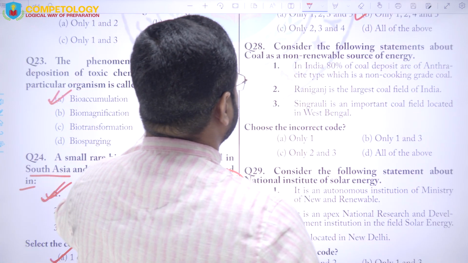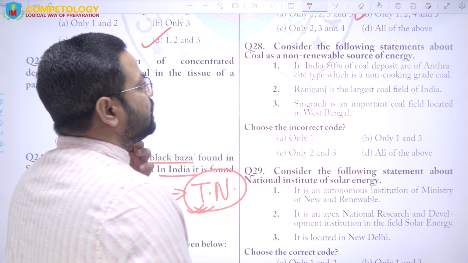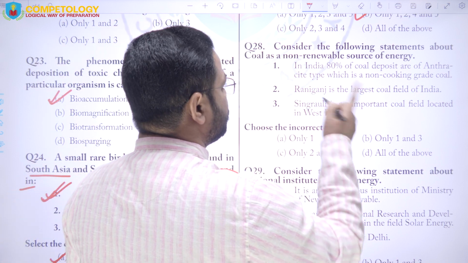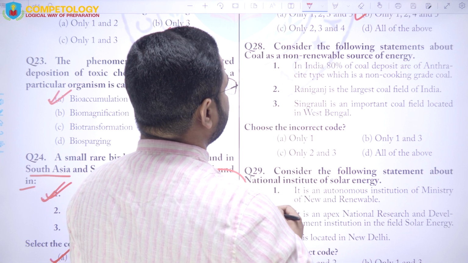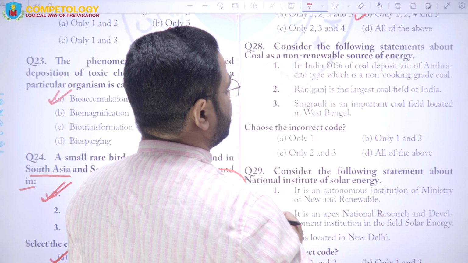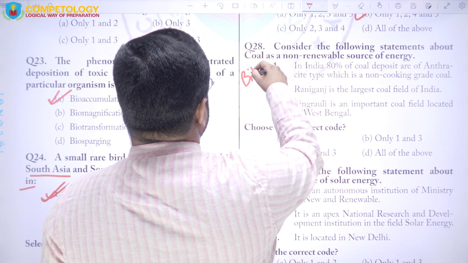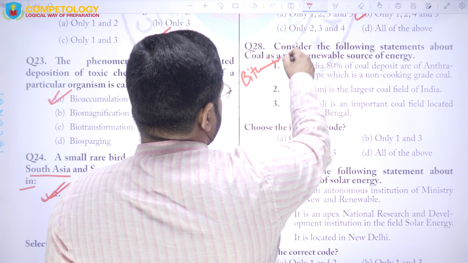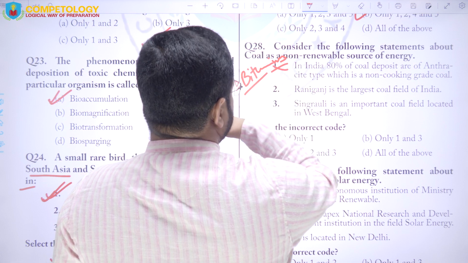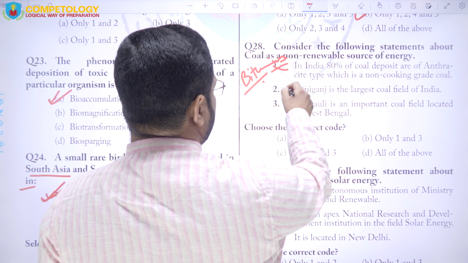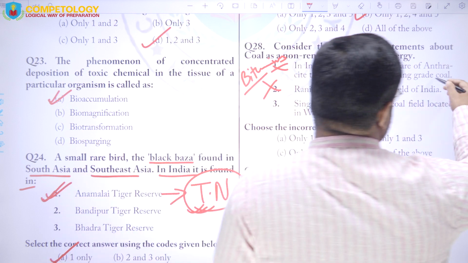Next is question number 28. Consider the following statements about coal as a non-renewable energy source. In India, 80% of the coal deposits are bituminous type of coal, not anthracite, right? So the first statement is wrong. Raniganj is the largest coalfield, wrong. Jharia is the largest coalfield.